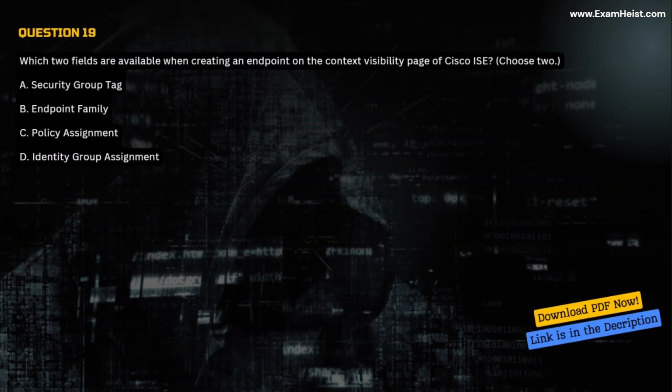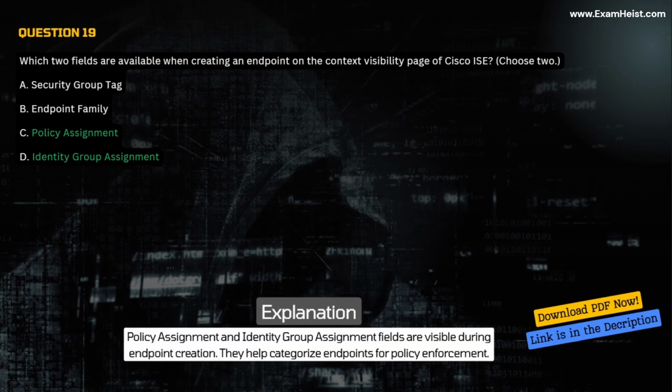Question 19. Which 2 fields are available when creating an endpoint on the context visibility page of Cisco ISE? Choose 2. A. Security group tag. B. Endpoint family. C. Policy assignment. D. Identity group assignment. Correct answer C and D. Policy assignment. Identity group assignment. Explanation. Policy assignment and identity group assignment fields are visible during endpoint creation. They help categorize endpoints for policy enforcement.